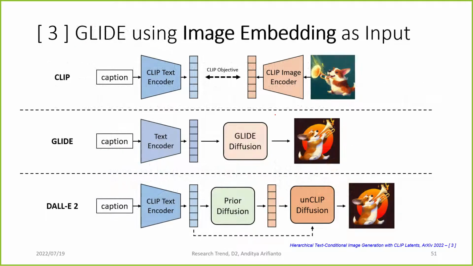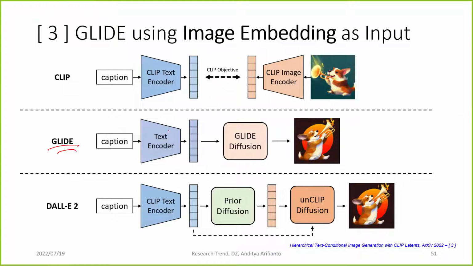So this is the comparison of CLIP, GLIDE, and DALL-E 2. In CLIP, we have a text encoder and an image encoder. We feed the input image into the CLIP image encoder. We get the CLIP image embedding. We feed the caption. We get the CLIP text embedding. And then the CLIP objective is that we make these two embeddings as similar as possible.